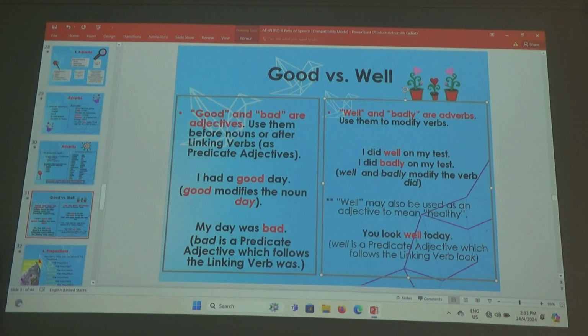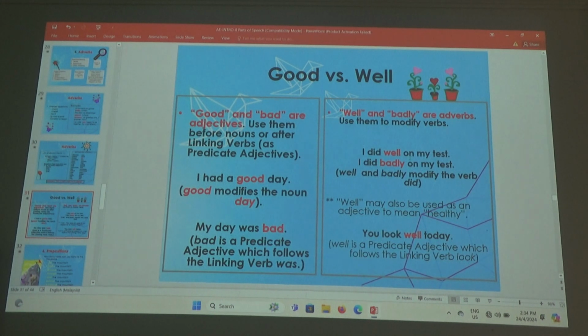So the well here is more of an adjective. Well is a predicate adjective which follows the linking verb look. Look here is the verb. So it modifies the linking verb, you are well. You look well. So well is a predicate adjective which follows the linking verb look. So is that clear now?